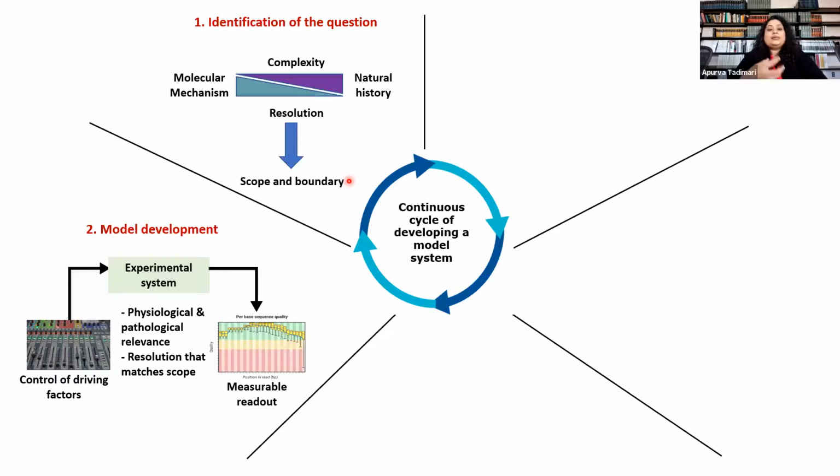And you should be able to manipulate these factors while utilizing them in your system under experimentation. And also your system should produce a relevant as well as a useful readout that properly addresses the endpoints of your study. So that is very crucial when you are building a model.